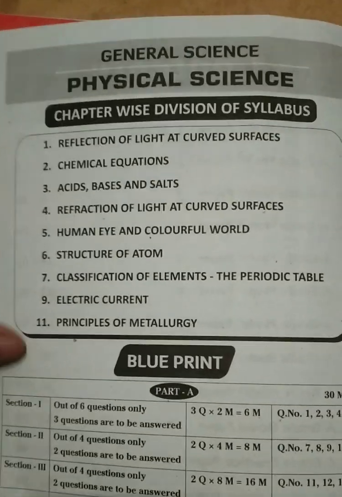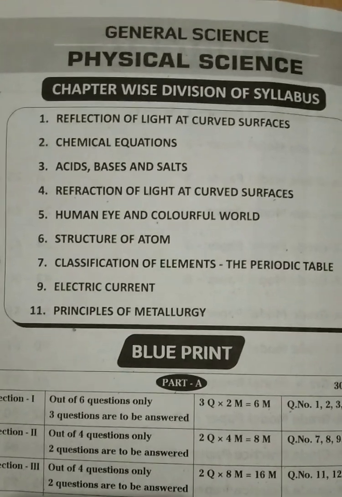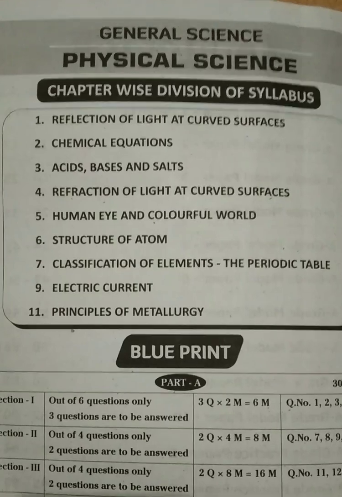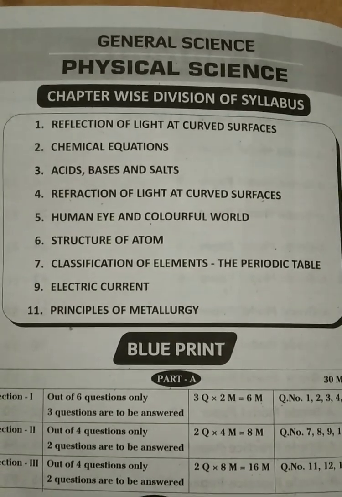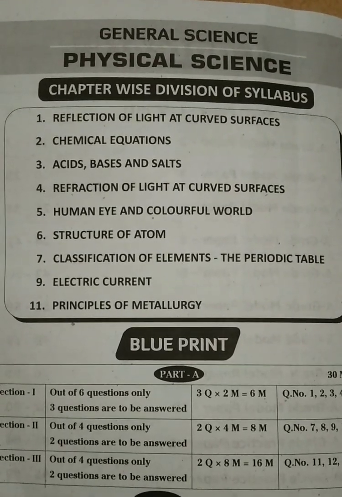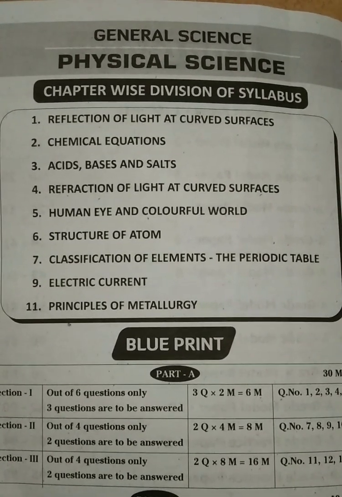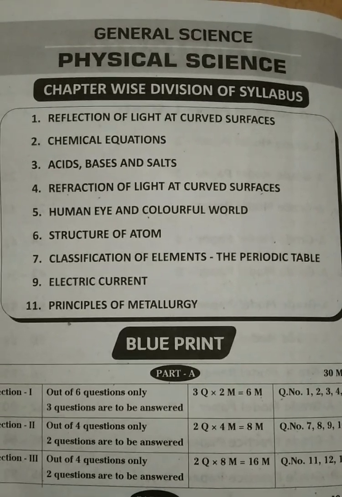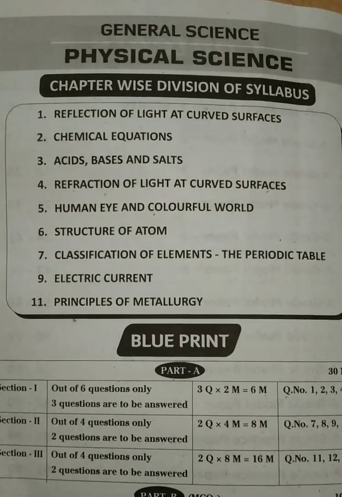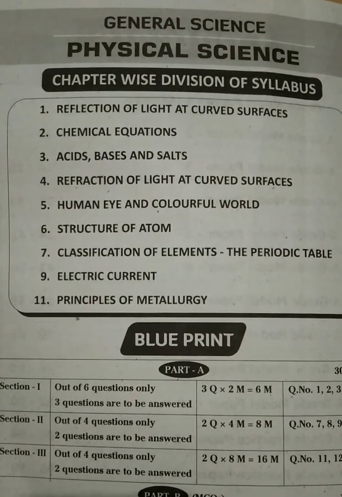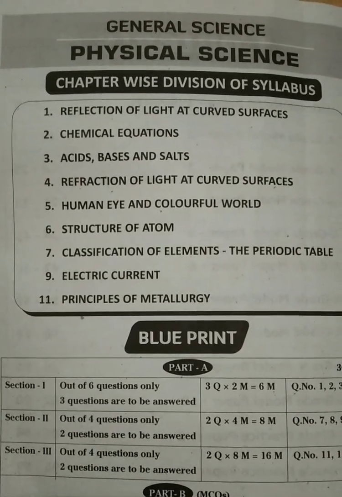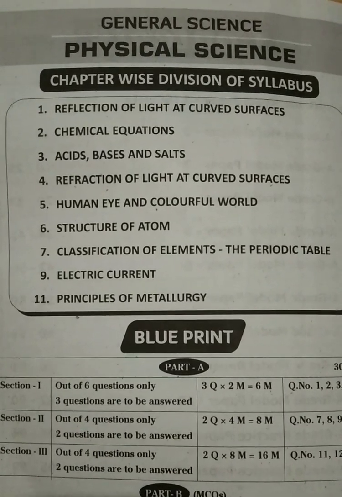Chapter number 1, reflection of light at curved surfaces, chapter number 2, chemical equations, chapter number 3, acids, bases and salts, chapter number 4, refraction of light at curved surfaces, chapter number 5, human eye and colorful world, chapter number 6, structure of atom, chapter number 7, classification of elements, the periodic table, 8th chapter deleted, and 9th chapter electric current, 10th chapter deleted, 11th chapter principles of metallurgy, and 12th chapter also they deleted.